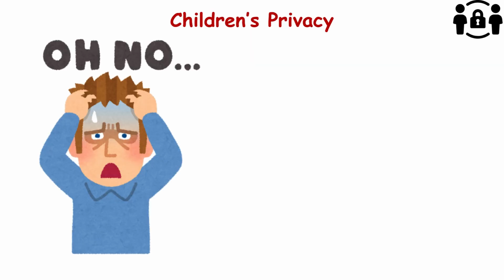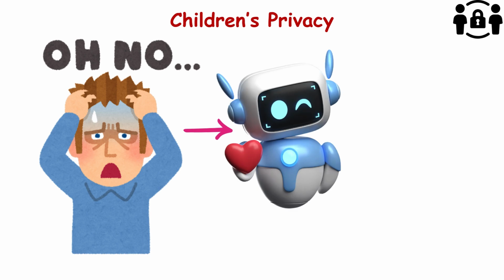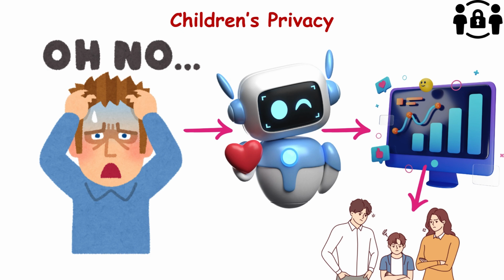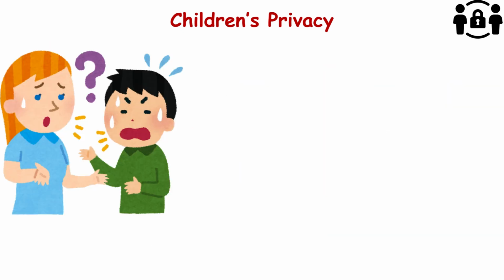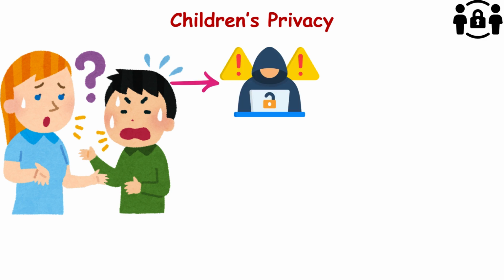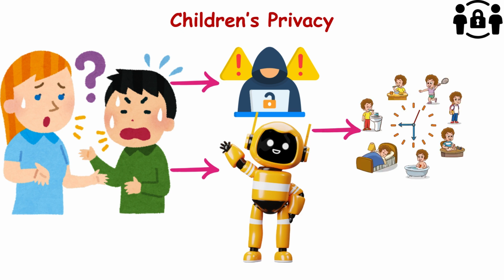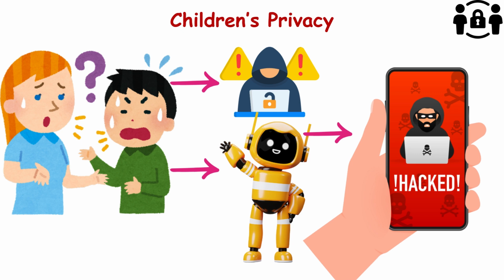Children's privacy is another growing concern. AI-powered toys, educational tools, and games often collect data on children without parents fully understanding what's being tracked or how it will be used. This is a sensitive area because children are more vulnerable to privacy invasions. Example: a smart toy might record your child's voice or track their play habits, using that data to target them with ads or store sensitive information that could be hacked.